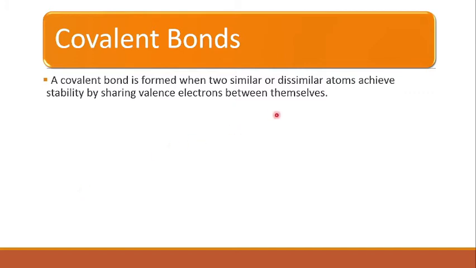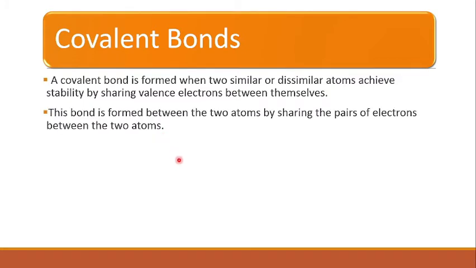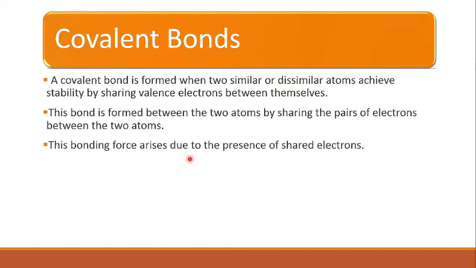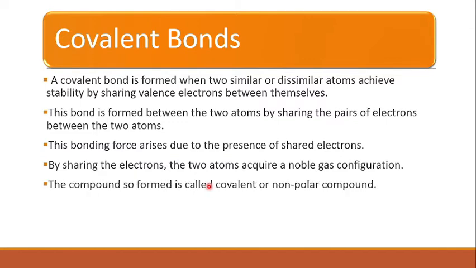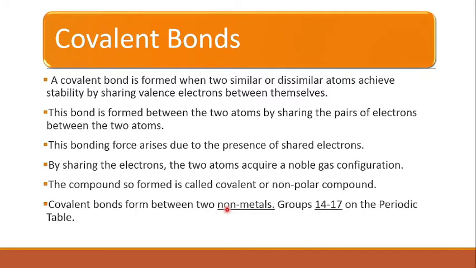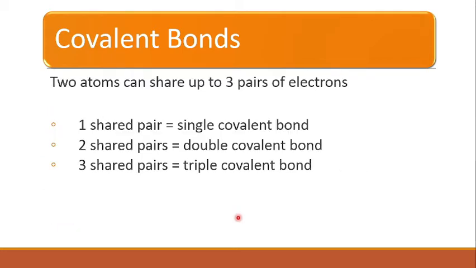Let us now study the covalent bonds. A covalent bond is formed when two similar or dissimilar atoms achieve stability by sharing valence electrons between themselves. This bond is formed between the two atoms by sharing pairs of electrons. This bonding force arises due to the presence of shared electrons. By sharing the electrons, the two atoms acquire a noble gas configuration. The compound so formed is called a covalent or non-polar compound. Covalent bonds form between two non-metals, so groups 14 to 17 on the periodic table. Two atoms can share up to 3 pairs of electrons.